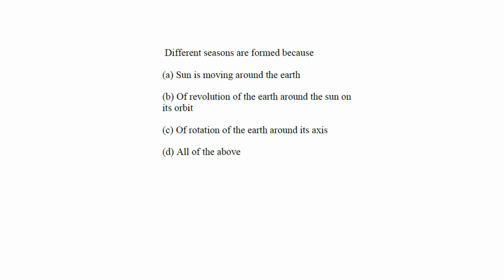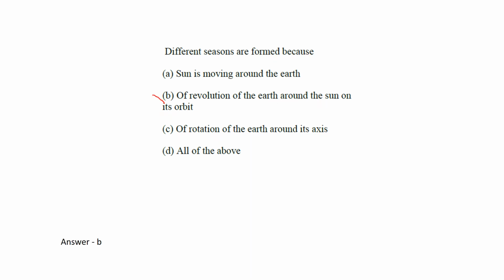Next question. Different seasons are formed because, okay, sun is moving around the earth, revolution of earth around the sun on its orbit, rotation of earth around its axis, all of the above. It is actually B, revolution of earth around the sun. Our earth is moving and revolving around the sun. That's why these seasons are formed. Different seasons are formed because of revolution of earth around the sun on its orbit.